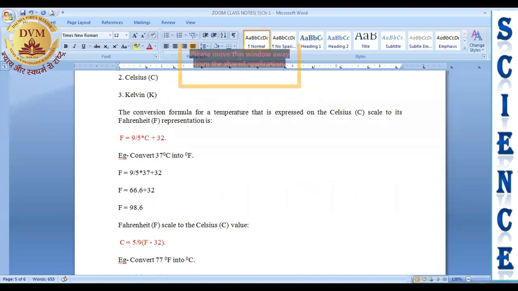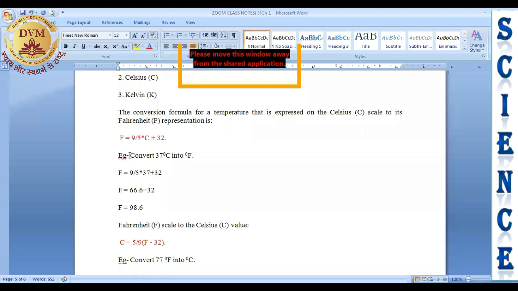If we want to convert degree Celsius into degree Fahrenheit, we use the formula F, which means Fahrenheit, equals 9 by 5 multiplied by degree Celsius plus 32. Let's take one example to understand it better.